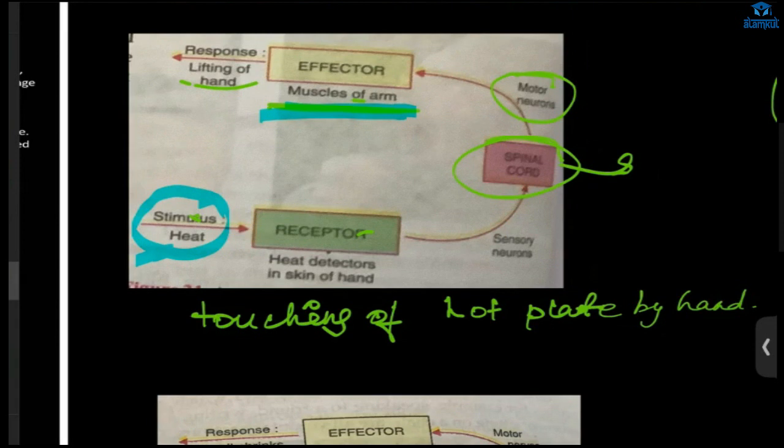So the response will be the lifting of the hand. How does this muscle respond? Why does that muscle move? Ma'am, it is because of the effector. Yes, the effector will move. Why is it moving? Because when the impulses come, this muscle has proteins, and because the impulse is coming, the shape of the protein will change.